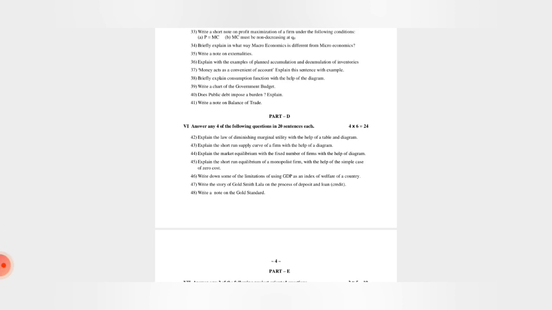So we should not take anything for granted here. We have to go as per this subject allotment, and we have 6 marks from Goldsmith Lala, that is money and banking. And last we have one question from open economy. It can be balance of trade, balance of payment, gold standard, or foreign exchange rate. Any of these questions can be asked from the last chapter.